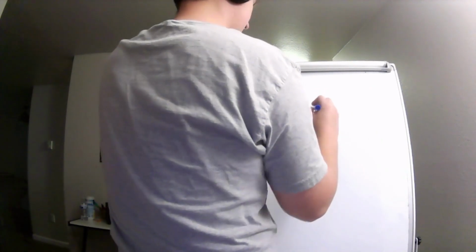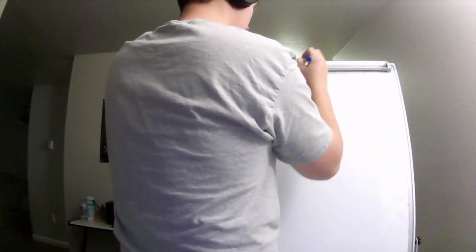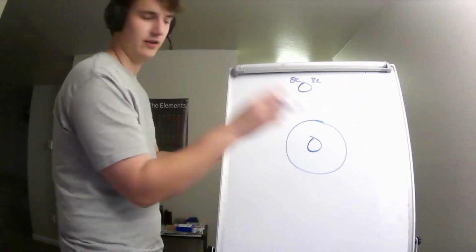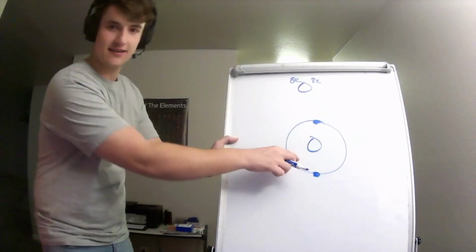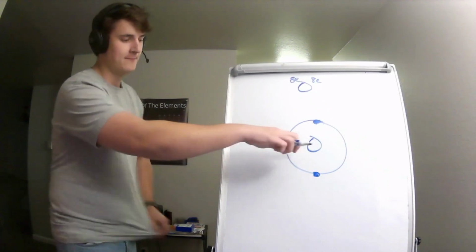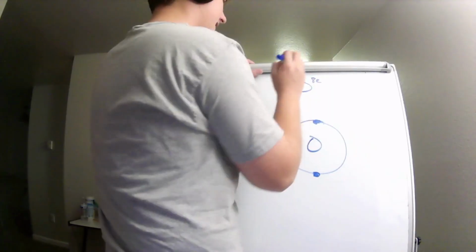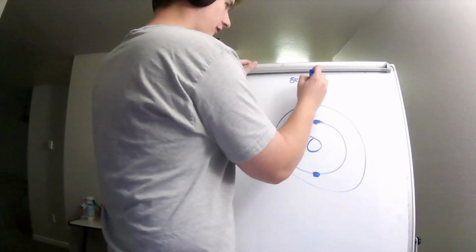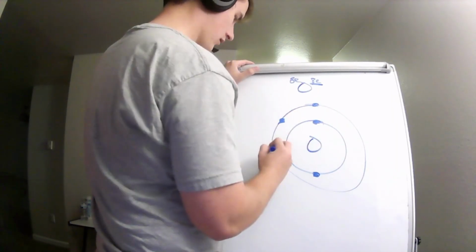One last thing before I let you go. Let's pick oxygen. Oxygen is number 8 on the periodic table, which means it has 8 electrons, typically. Not always, but for the sake of this video, we're going to assume. Oxygen on the first shell has 2 electrons, okay? Now, on the second shell, it wants 8, right? But we've already used 2 of our 8. So we have 6 left. But it wants 8.